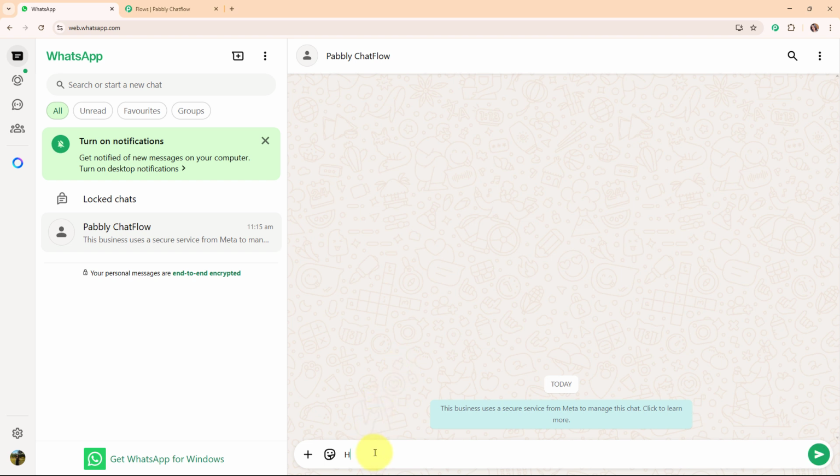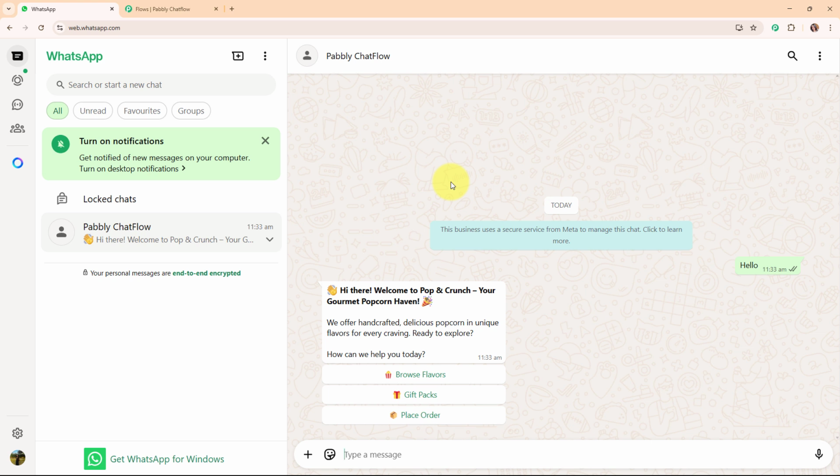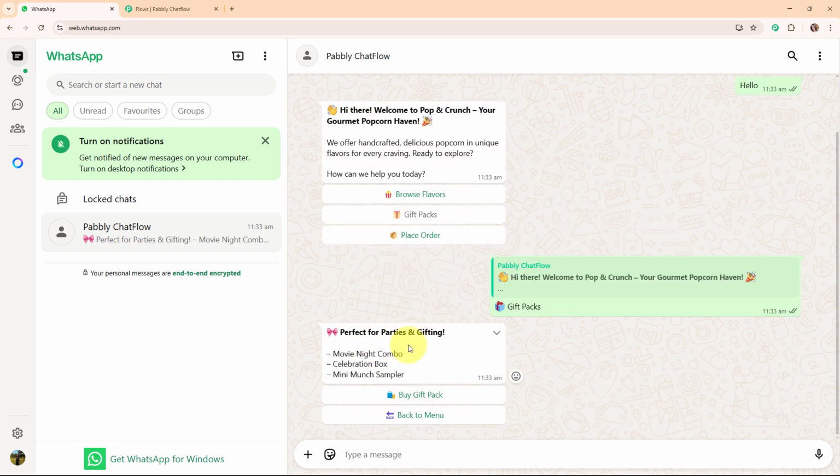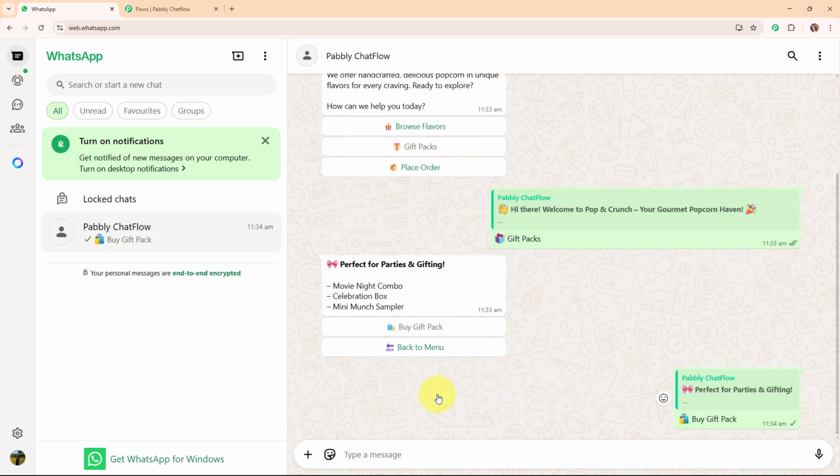Let's suppose that I'm a customer and I'm going to drop a message to this WhatsApp chat as hello. And here you can see it has sent me a message that says, hi there, welcome to Pop and Crunch, your gourmet popcorn heaven. We offer handcrafted, delicious popcorn and unique flavors for every craving. Ready to explore? How can we help you today? So it says browse flavors, gift packs and place orders. Let's select gift packs and it says perfect for parties and gifting: movie night combo, celebration box or mini munch sampler. So I'm going to click on this buy gift pack.